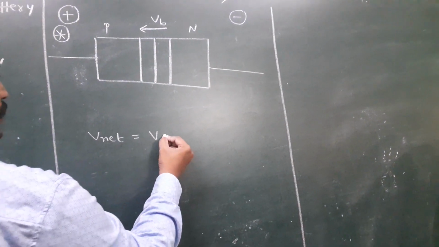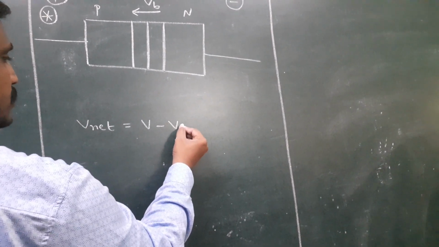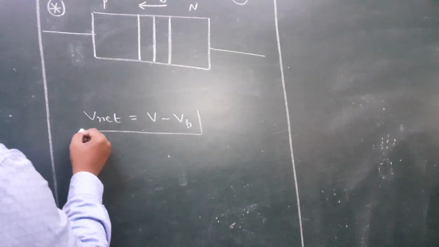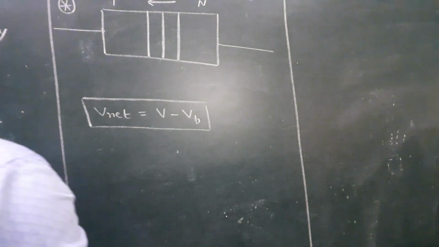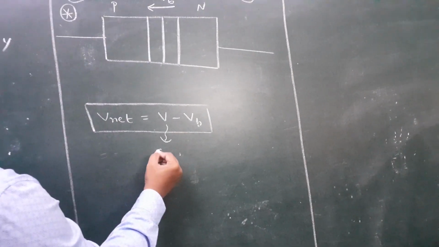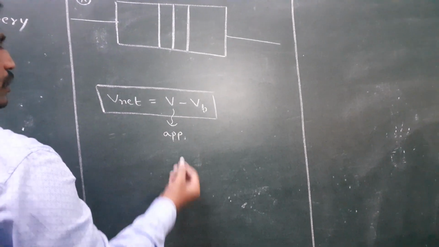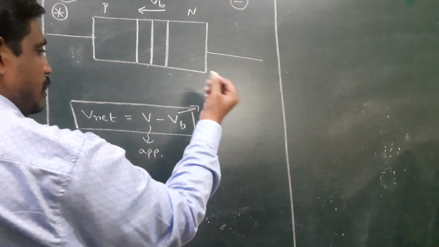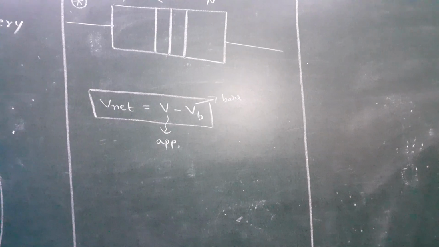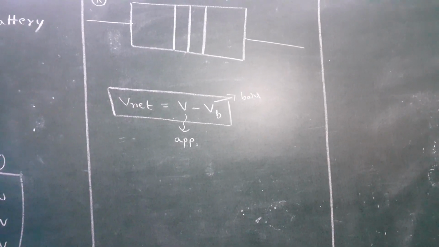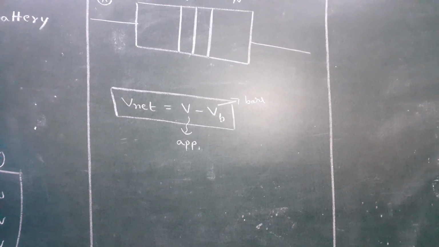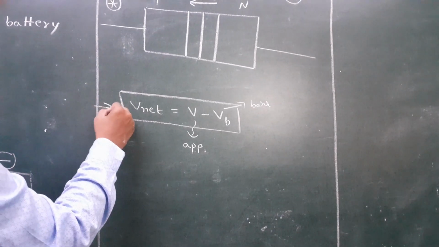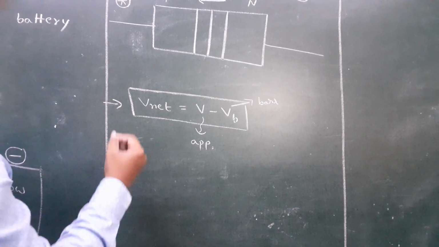So that's why, in the forward bias, what is the net voltage formula? V minus VB. Here V is called applied voltage, VB is called barrier potential. Next, what is the formula for current?